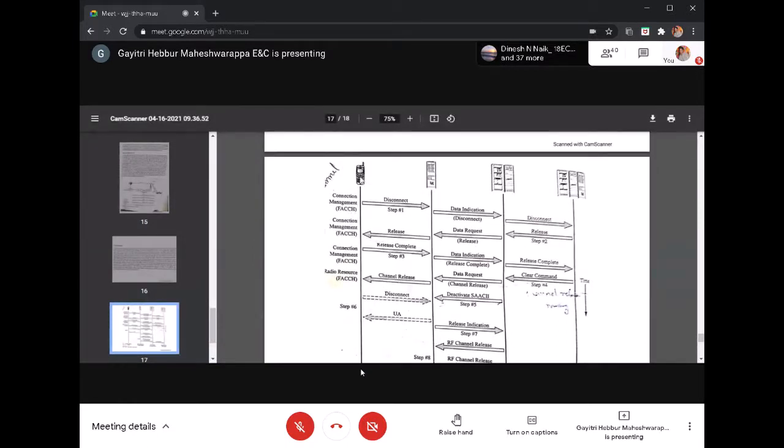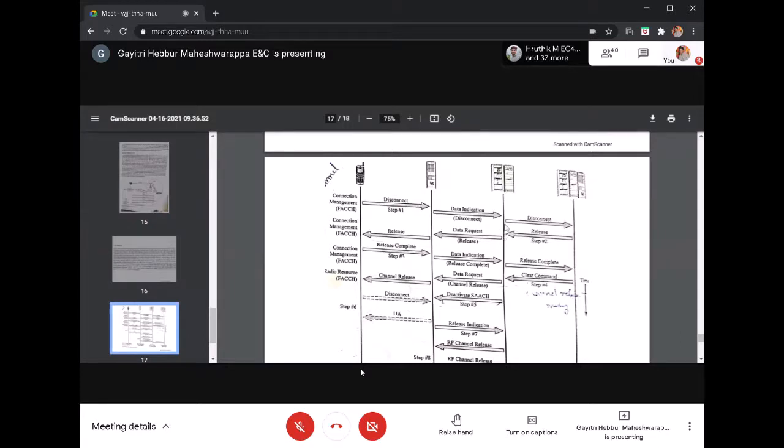So connection management: the mobile station will send the disconnect information to the radio base station, to the BSC, and BSC to the MSC. Then the MSC will transmit this disconnect information to the other end. Once it is disconnected, the channel which already exists has to be released. So the MSC will give the indication to release the channel.